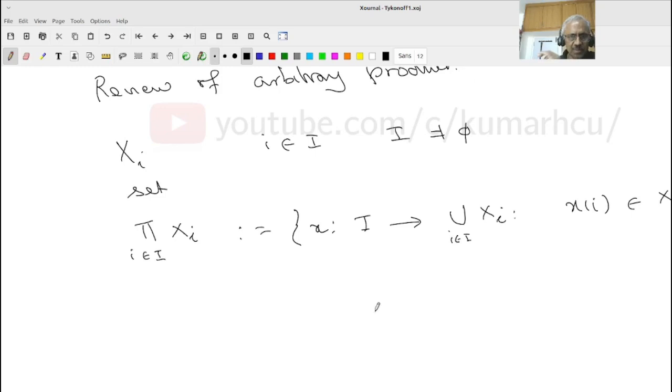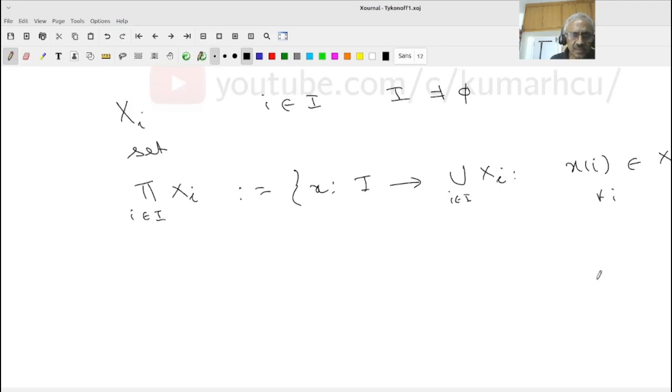We will look at some examples, don't worry. So at i, x(i) has to be an element of the union, but I don't want it to be an element of X_j. I want it to be an element of X_i. This should be true for all i. This is what we mean by the Cartesian product. That this is non-empty is usually the axiom of choice: if the X_i are all non-empty and I is non-empty, then this is non-empty.